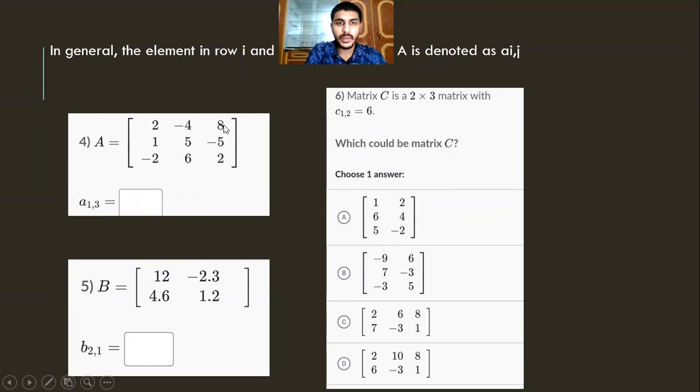So here we will find the number 8. Now B21. First we see 2 means row. I have already told you that you have to write the row first and second the column. First column and the second row means 4.6.